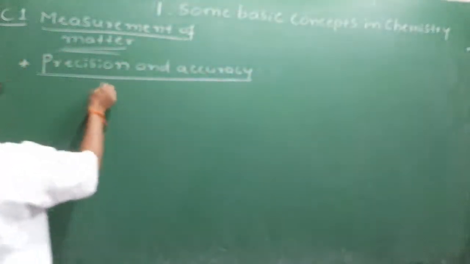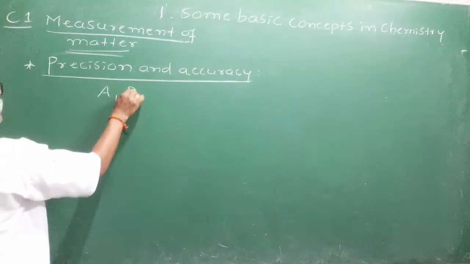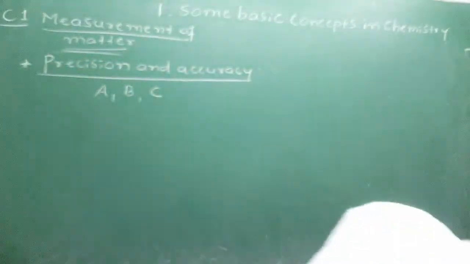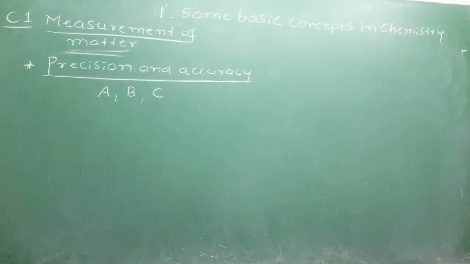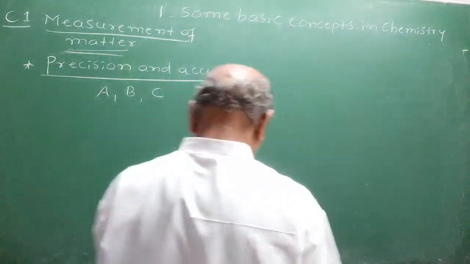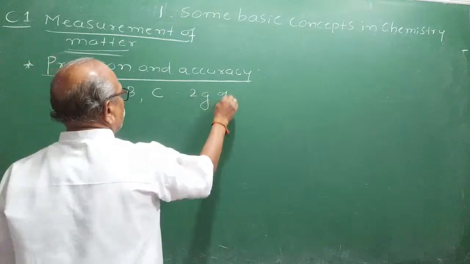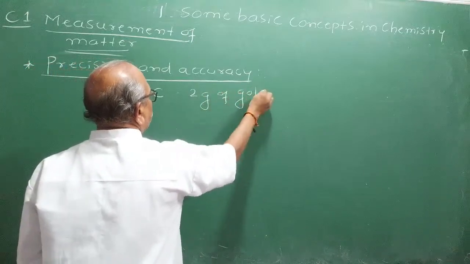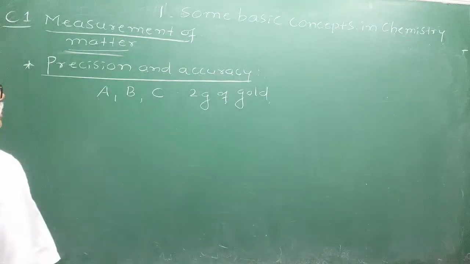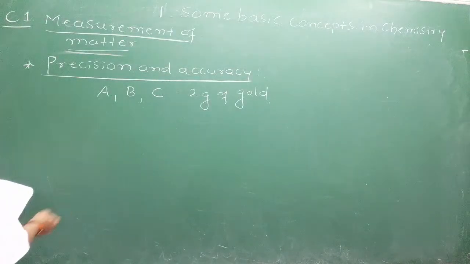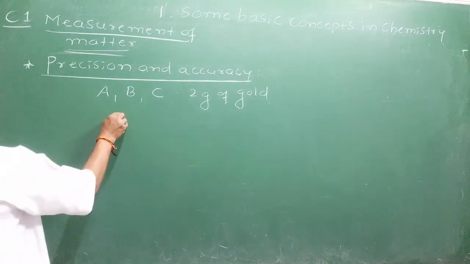Suppose I call three students in a classroom, Mr. A, Mr. B, and Mr. C, and give them 2 grams of gold and ask them to find out the weight.